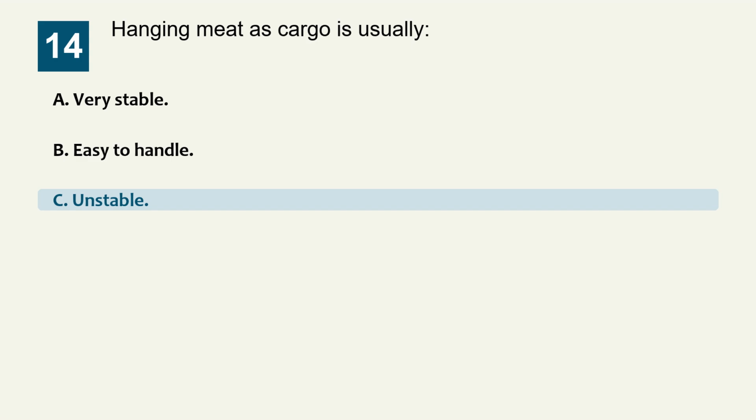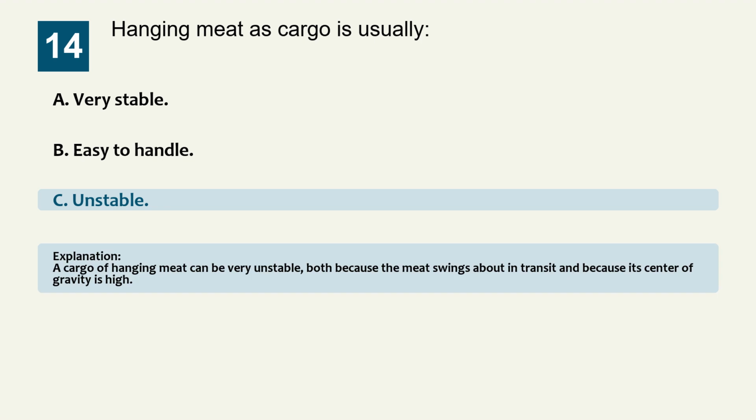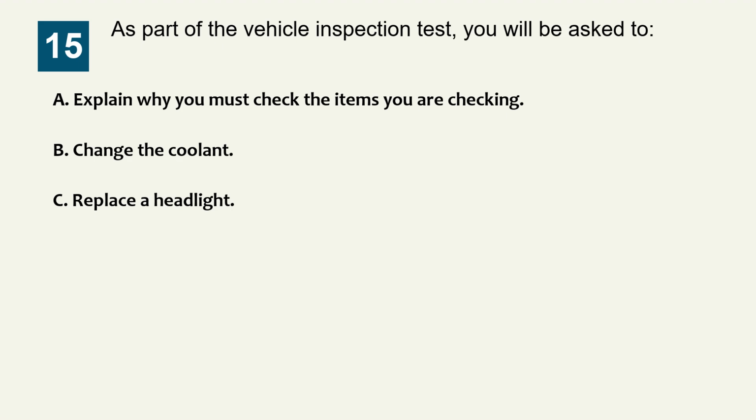The correct answer is option C, unstable. Explanation: a cargo of hanging meat can be very unstable, both because the meat swings about in transit and because its center of gravity is high. Question 15. As part of the vehicle inspection test, you will be asked to: Option A, explain why you must check the items you are checking. Option B, change the coolant. Option C, replace a headlight.